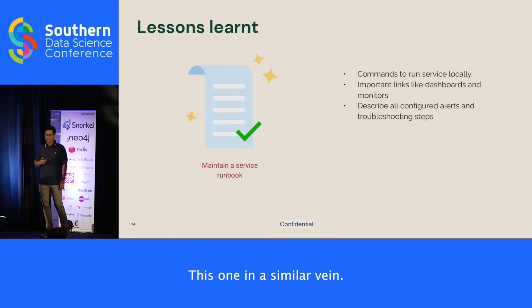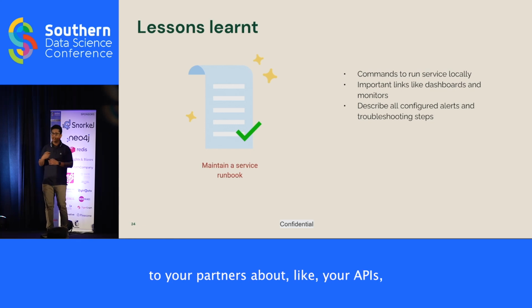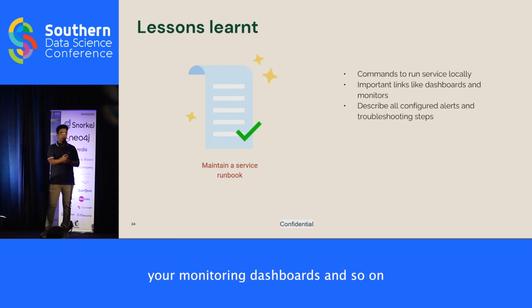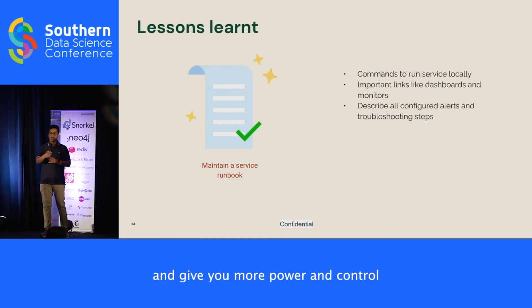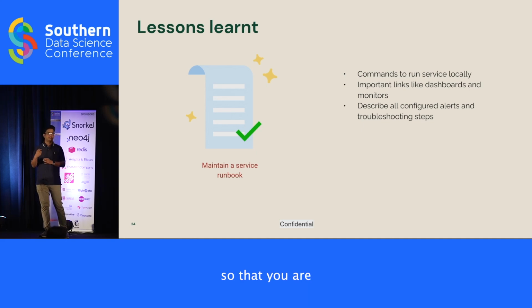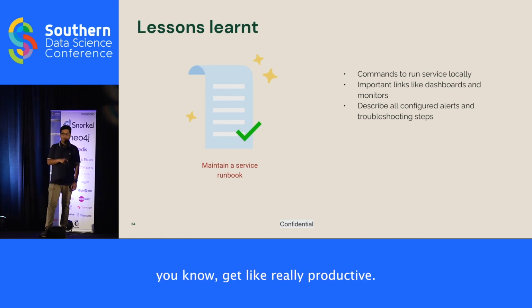This one is in a similar vein. Make sure that you maintain a service runbook. Make sure that you communicate to your partners about your APIs, your monitoring dashboards, and so on, so they trust you a lot more and give you more power and control, so that you can independently iterate on the models that you have, move on with the work that you do, and get really productive.